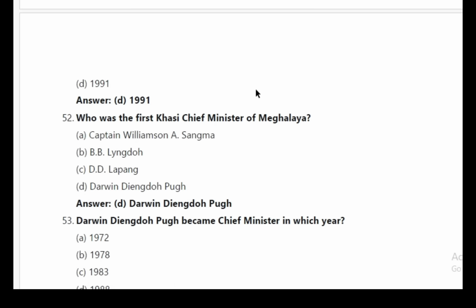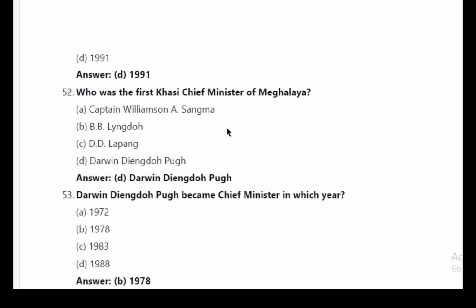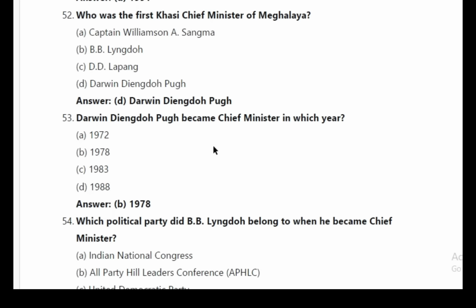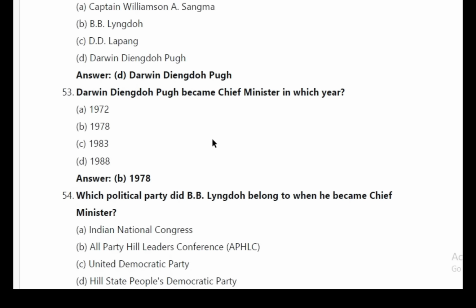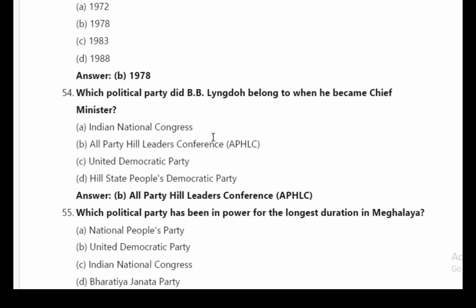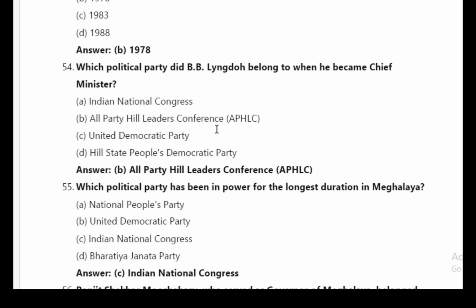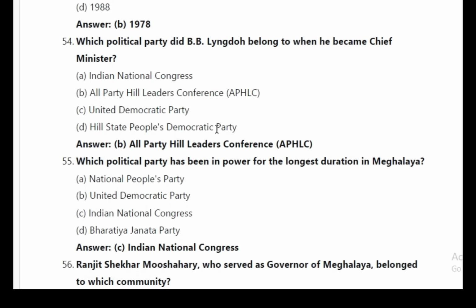52. Who was the first Khasi Chief Minister of Meghalaya? Answer D. Darwin Diengdoh Pugh. 53. Darwin Diengdoh Pugh became Chief Minister in which year? Answer B. 1978. 54. Which political party did B.B. Lyngdoh belong to when he became Chief Minister? Answer B. All Party Hill Leaders Conference.